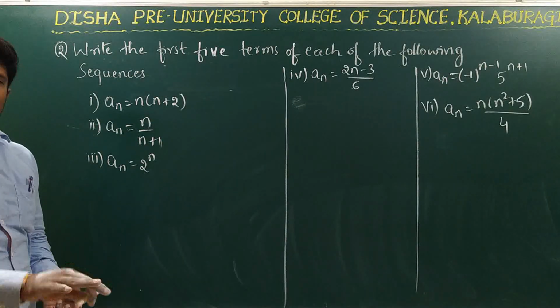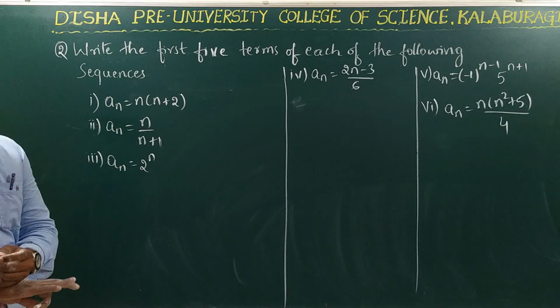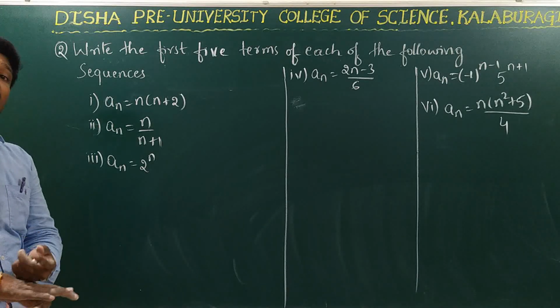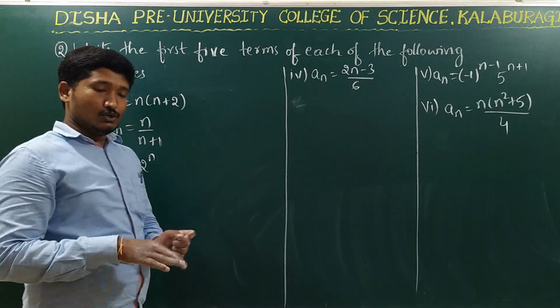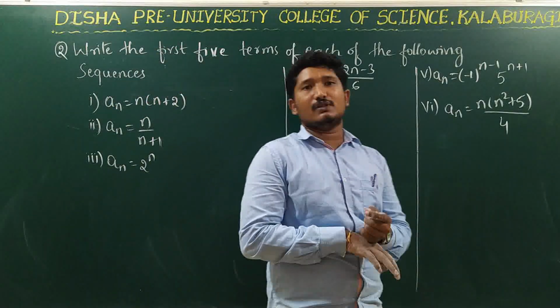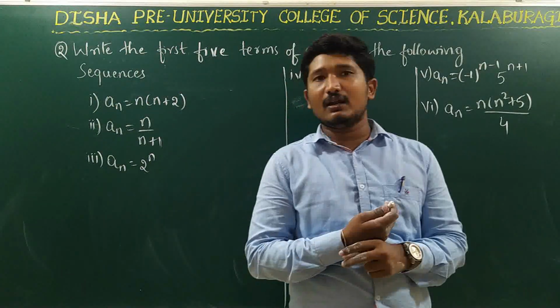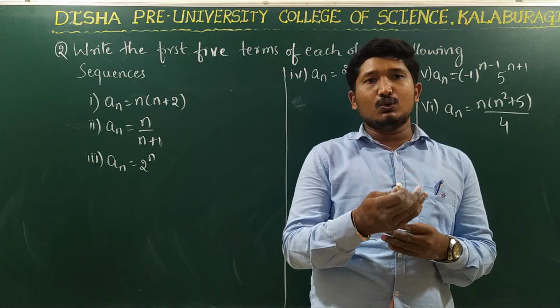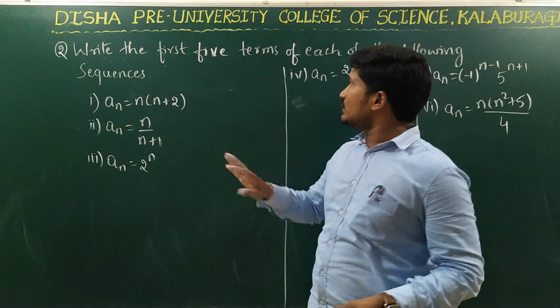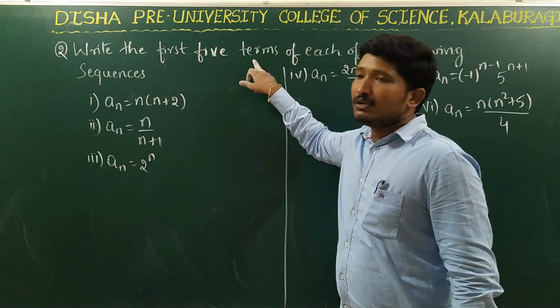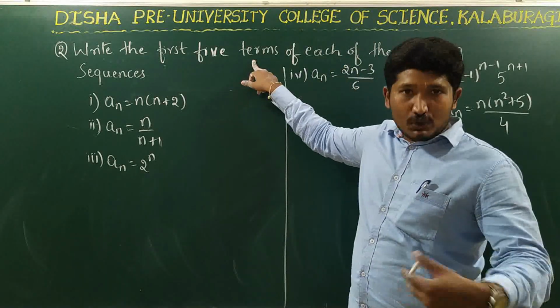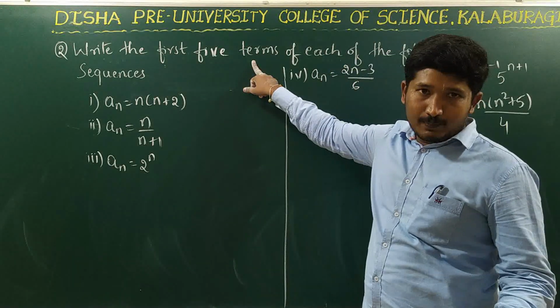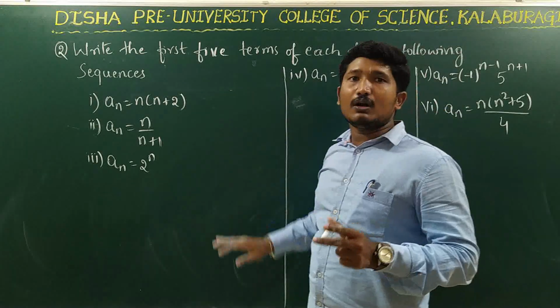So in the previous question, we have written how many terms of the sequences? First 3 terms of the sequences. So to write the first 3 terms of the sequences, what we have done there? We have substituted n is equal to 1, 2 and 3, right? So here we require how many terms? First 5 terms. So in the same way, in place of n, what we have to substitute?